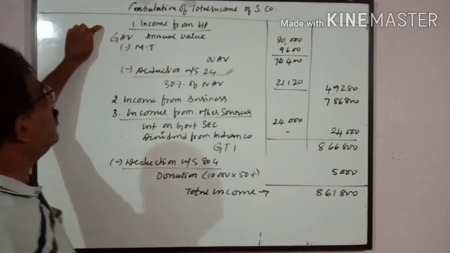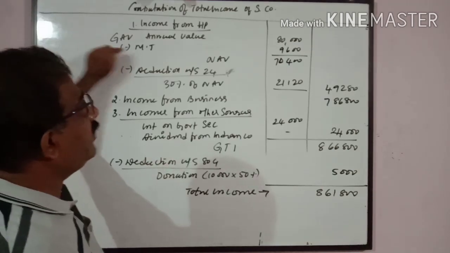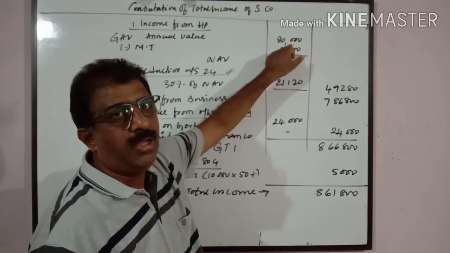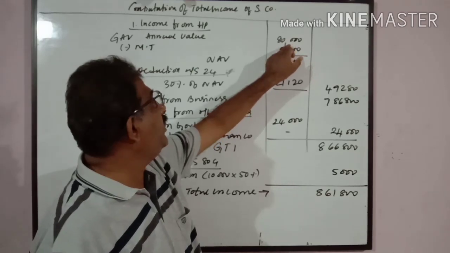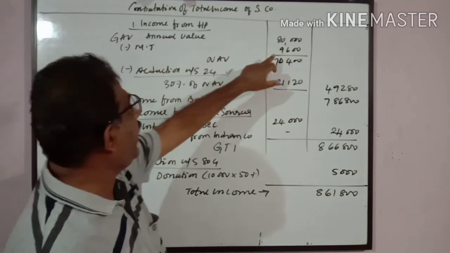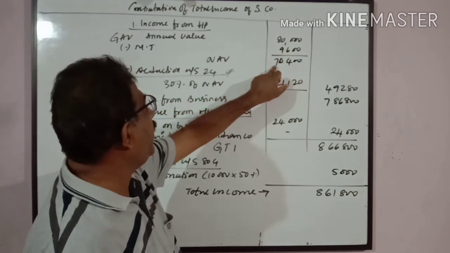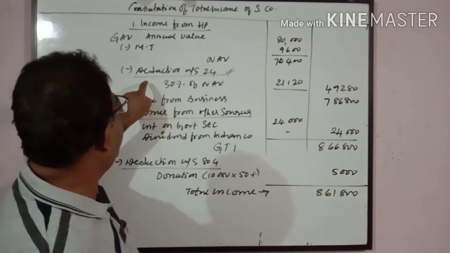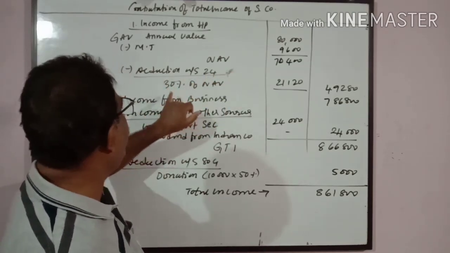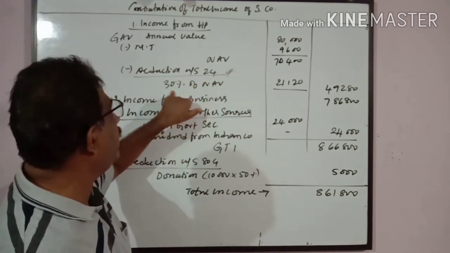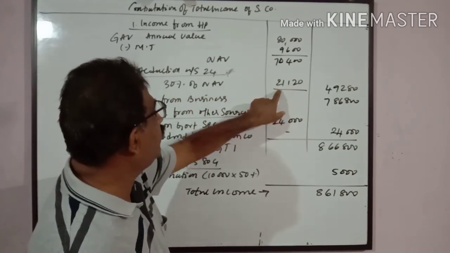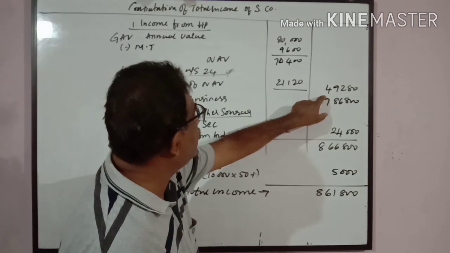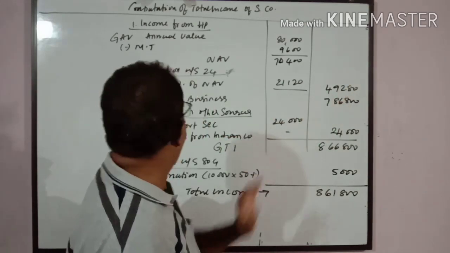Here, income from house property, gross annual value 80,000 is given on the credit side of your profit and loss account. 80,000 minus municipal tax 9,600, net annual value 70,400. Deduction under section 24 is allowed at the rate of 30% on this, so it comes to 21,120. The taxable income from house property becomes 49,280.